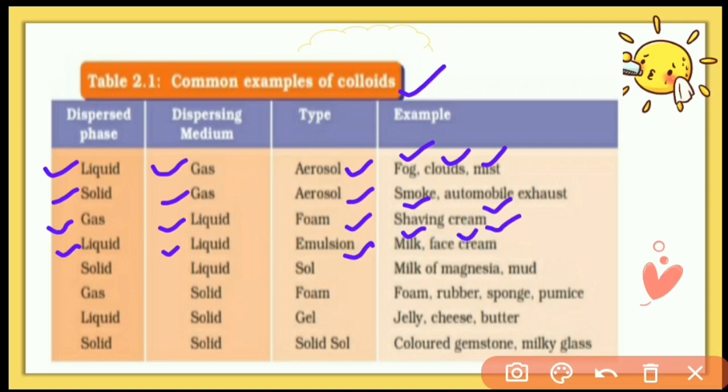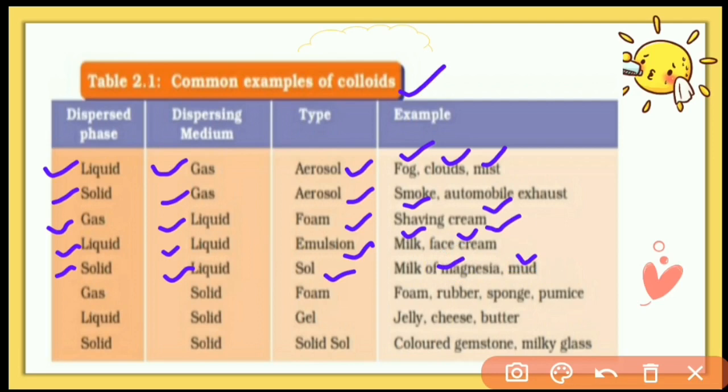Next, when the dispersed phase is solid and the dispersion medium is liquid, that type of colloid is called a sol, for example milk of magnesia, an antacid, and mud is also an example of that type of sol.